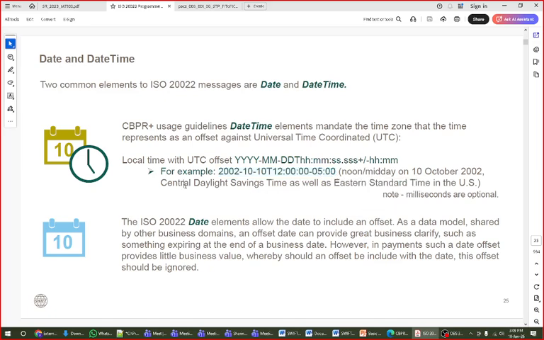Central daylight saving time means it contains daylight saving if it is mentioned, or normally we have to consider only this, MMDD and hours, and after that the time indicator. Maybe the country's individual time also gets reflected here, not only universal time, and central daylight saving time as well if mentioned. Milliseconds are optional, so you cannot see them in any format of date.